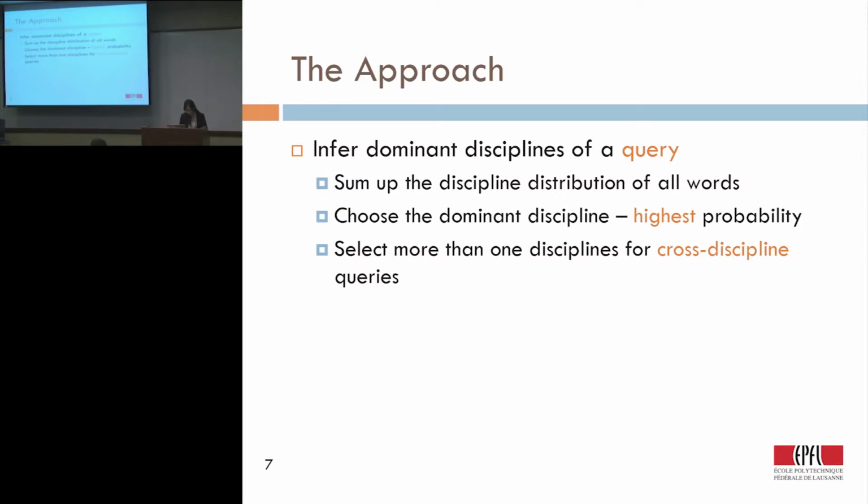And sometimes users might be interested in searching for cross-discipline queries, so we also deal with this. If several disciplines, more than one, both have very high scores and those scores are very close to each other, we keep them all, because there might be cross-discipline queries. For example, some users might want to search for HCIR, which is HCI plus IR. So it's not just one discipline.